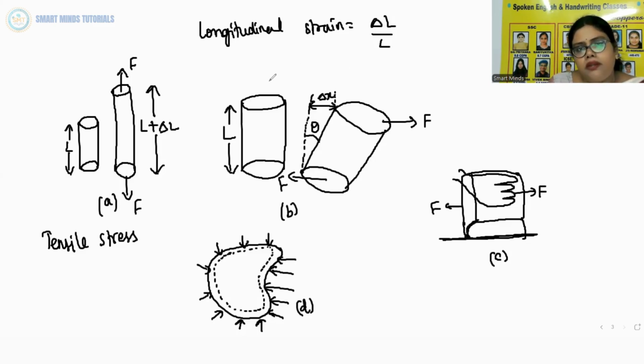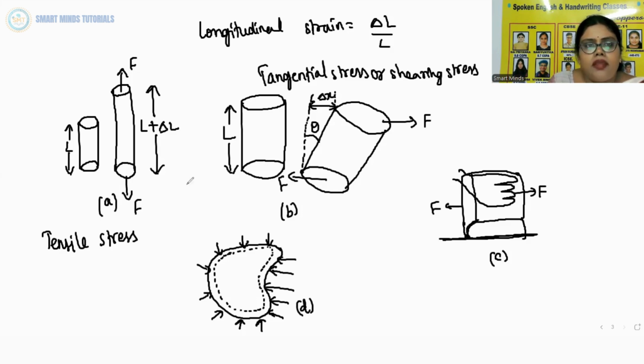So in B, it is tangential stress or shearing stress, and in A, it is tensile stress or compressive stress.